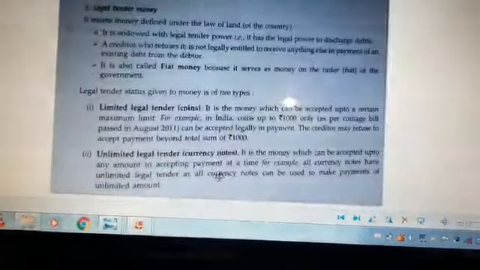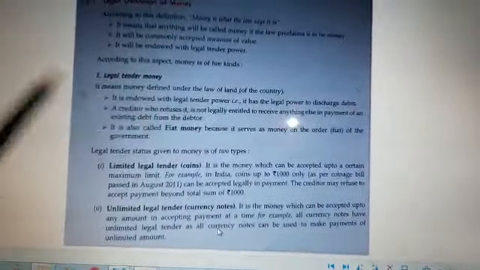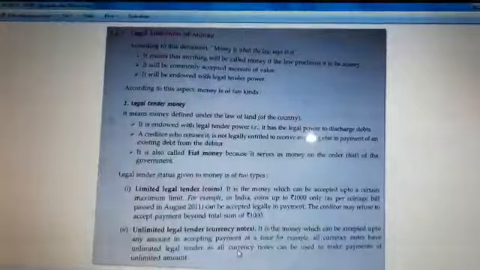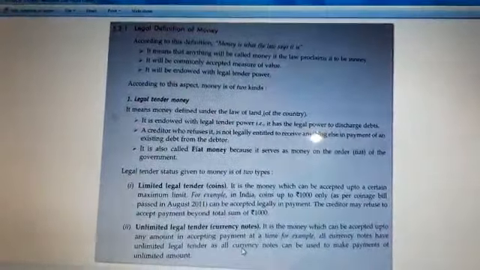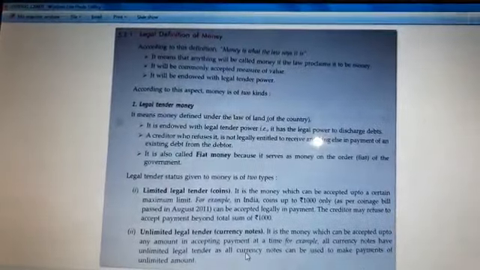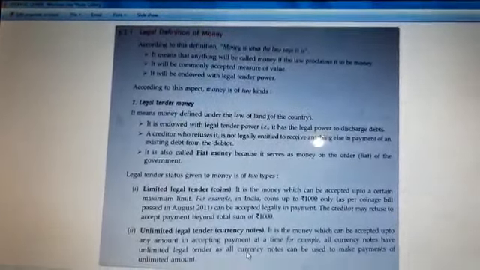I hope you have understood this part, legal tender money. In the next video, I'll try to share with you the non-legal tender money. Fine. I hope you have understood this. Kindly read this from the book and try to understand it very well. So for today, this much only. Thank you.